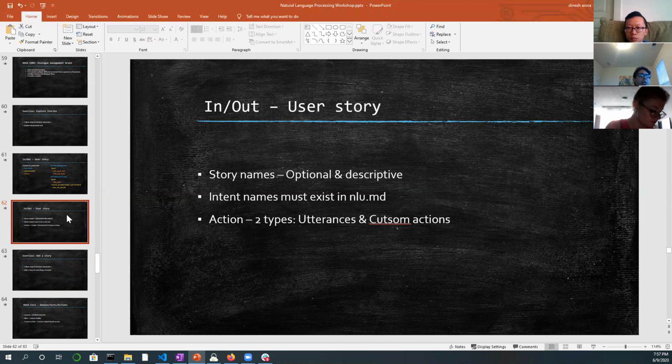If you say how much is 2 plus as many stars in the sky, you come up with those sort of random things, and the bot understands that it's a nonsense question. It is always going to come back with a sample response. So utterances are those. Custom actions are where you want to do something different.